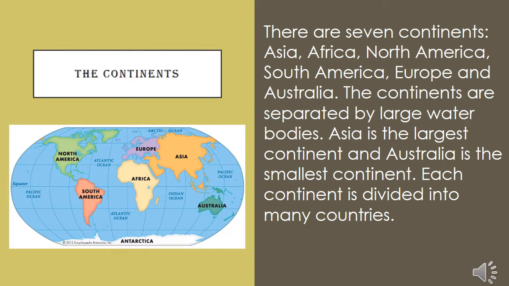Let's know about continents. There are 7 continents: Asia, Africa, North America, South America, Europe, and Australia. Among all these, Asia is the largest continent and Australia is the smallest continent. Continents are separated by large water bodies. It means continents को water bodies separate करती हैं.